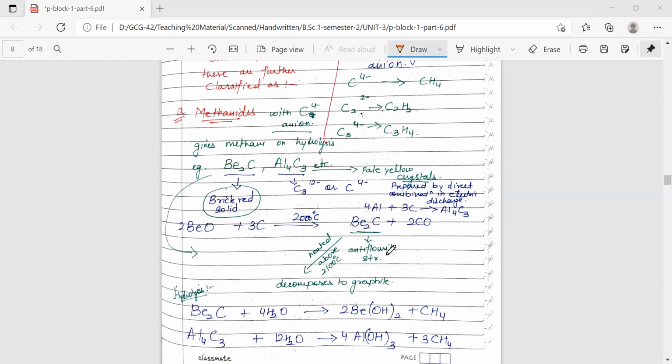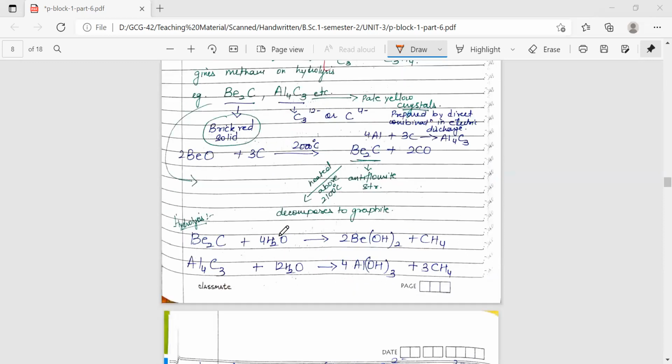This is an ionic compound with an antifluorite type of structure. We have already done the antifluorite structure, that is the Na2O type structure. This beryllium carbide, when heated above 2100 degrees Celsius, decomposes to graphite. This is one of the important reactions for beryllium carbide, and it undergoes hydrolysis with 4 water molecules. It will give us beryllium hydroxide and the corresponding methane molecule. Because it generates methane upon hydrolysis, it is called a methanide.